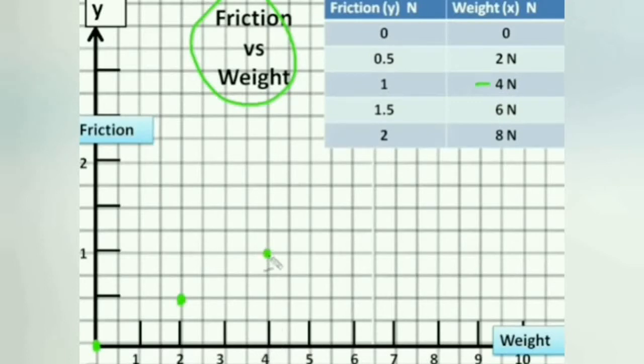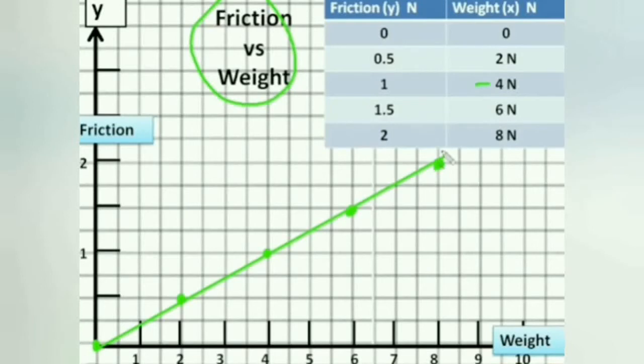Corresponding to 4 Newton, the force of friction, that is the pulling force, is found to be 1 Newton. Corresponding to 6 Newton, it was found to be 1.5 Newton. And corresponding to the force of 8 Newton, the force of friction or pulling force is found to be 2 Newton. So now if you join all these points, we will get a straight line, which indicates that force of friction is directly proportional to the weight. Therefore, students, force of friction increases with the increase in the weight.